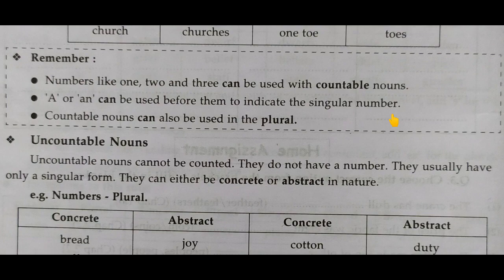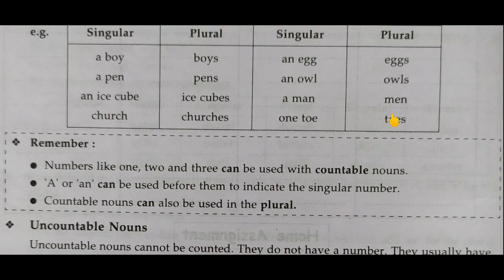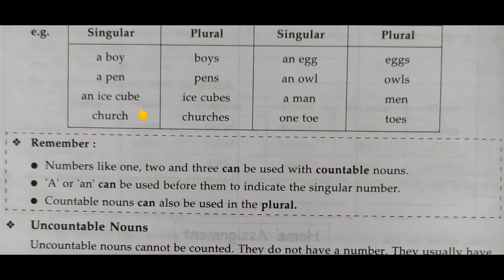So here you have seen, a pen, an ice cube. A and an are used in singular form, and in plural form no such articles are used. Countable nouns can also be used in the plural. So you have seen that they have both the singular and plural forms.